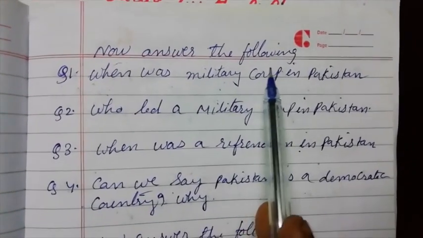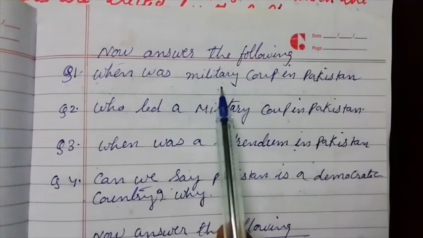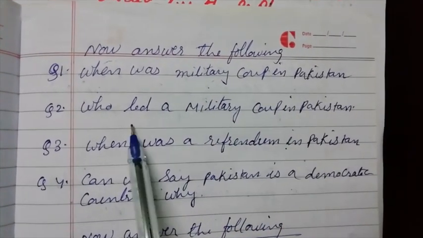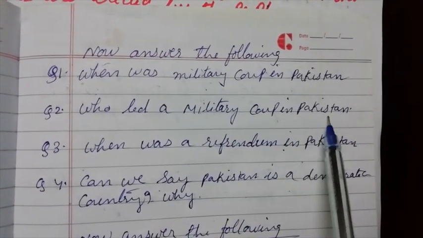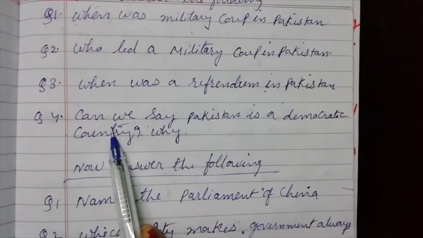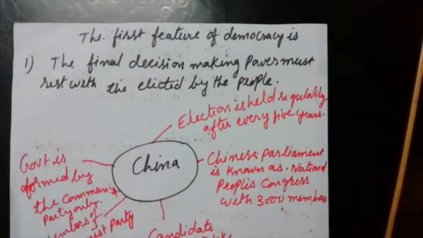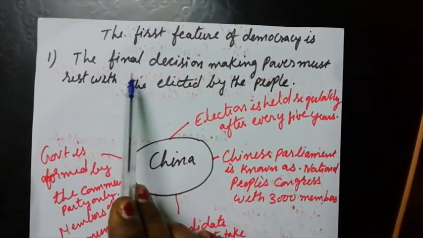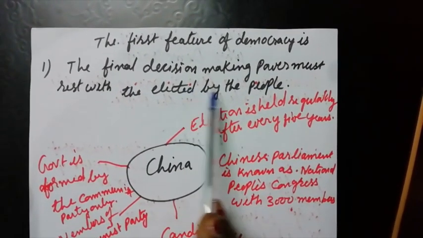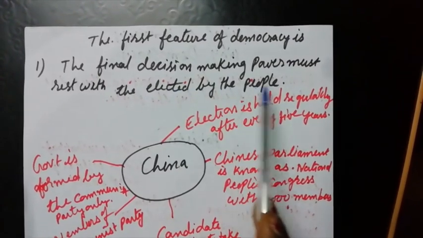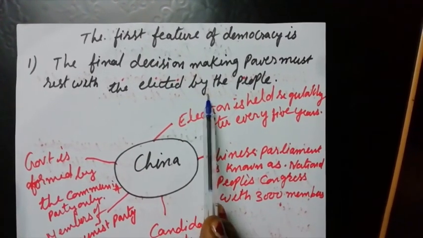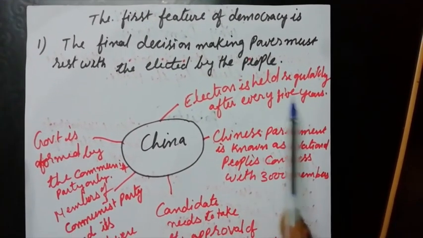Now answer the following. When was the military coup in Pakistan? Who led the military coup in Pakistan? Can we say Pakistan is a democratic country? Why? In this way, the first feature of democracy is that the final decision-making power must rest with those elected by the people.